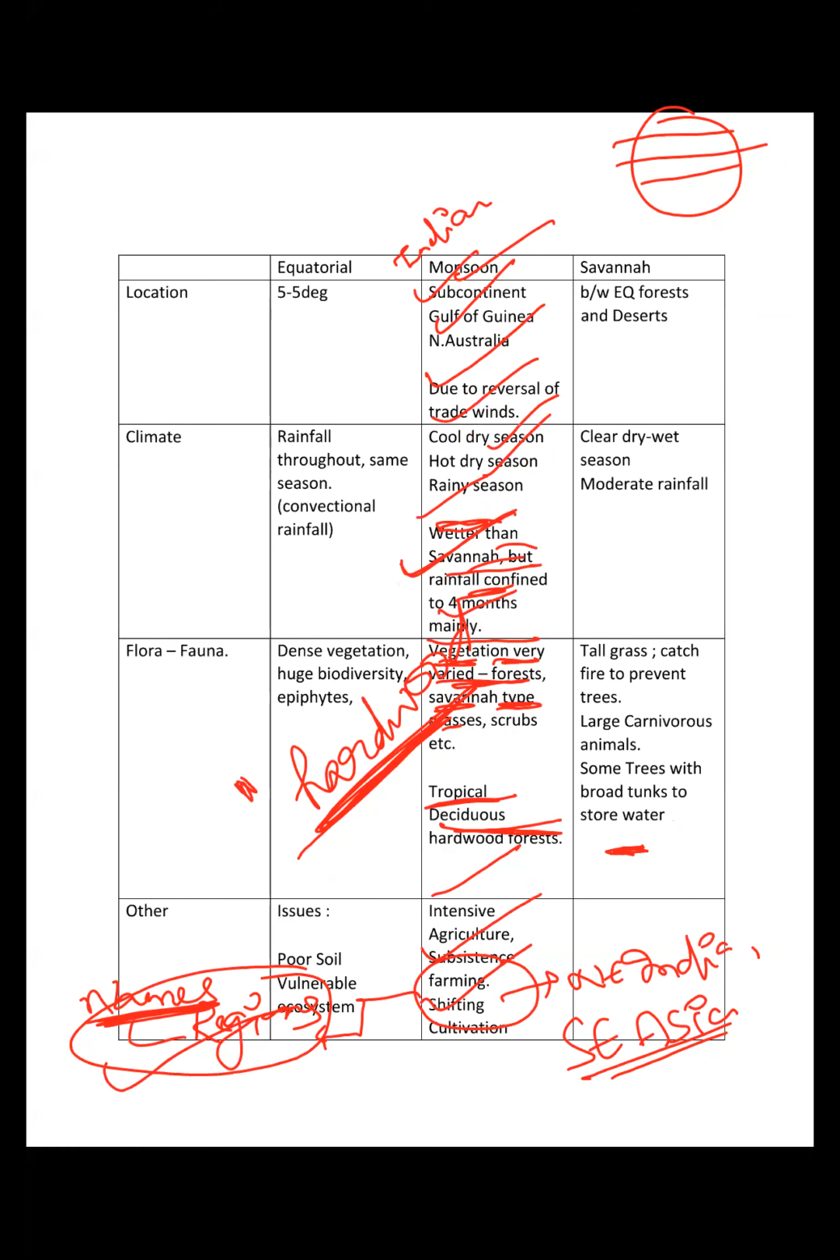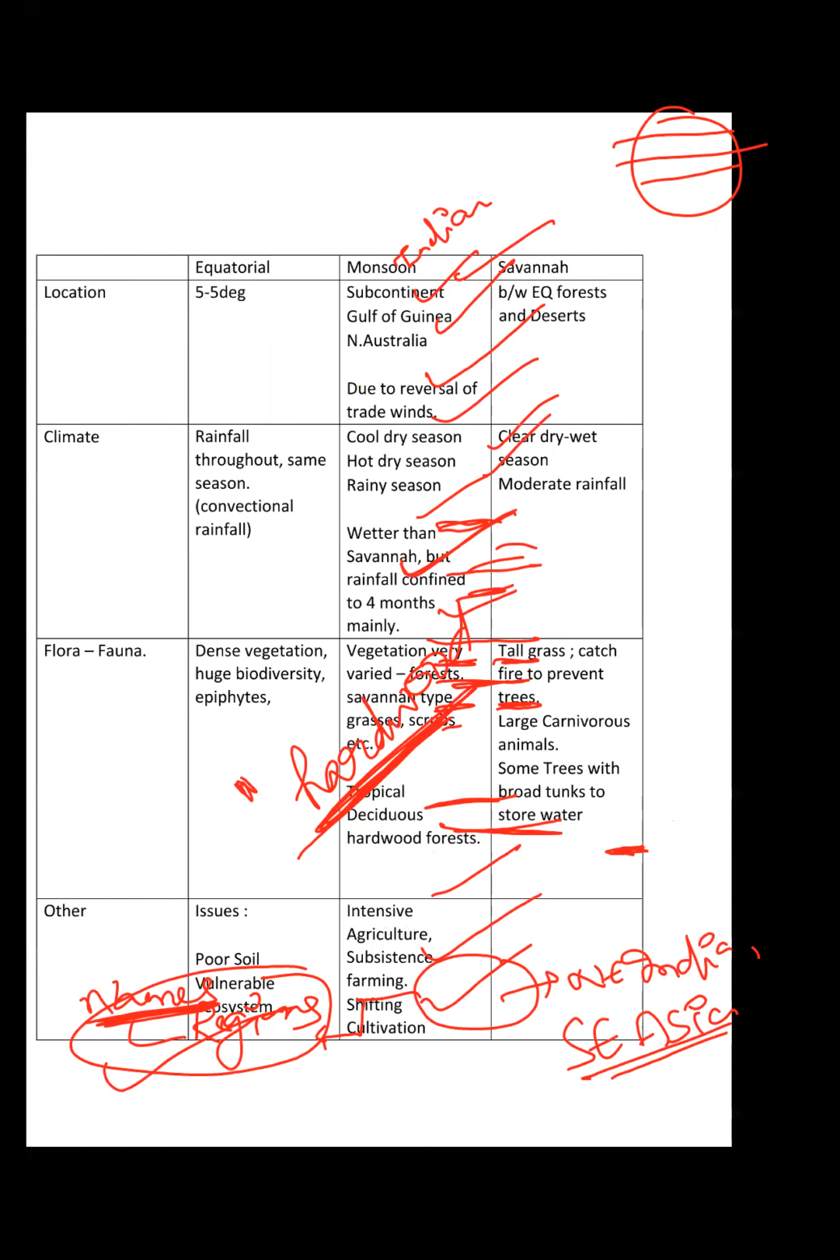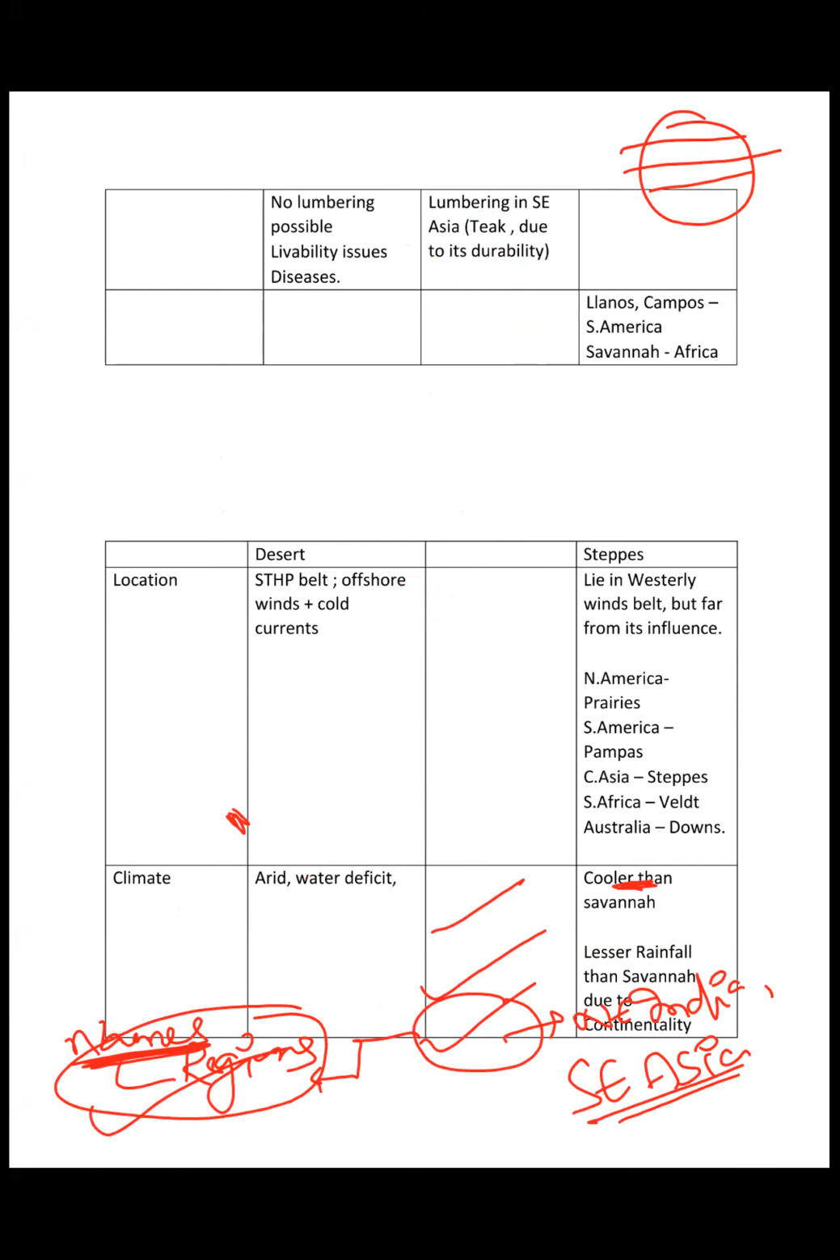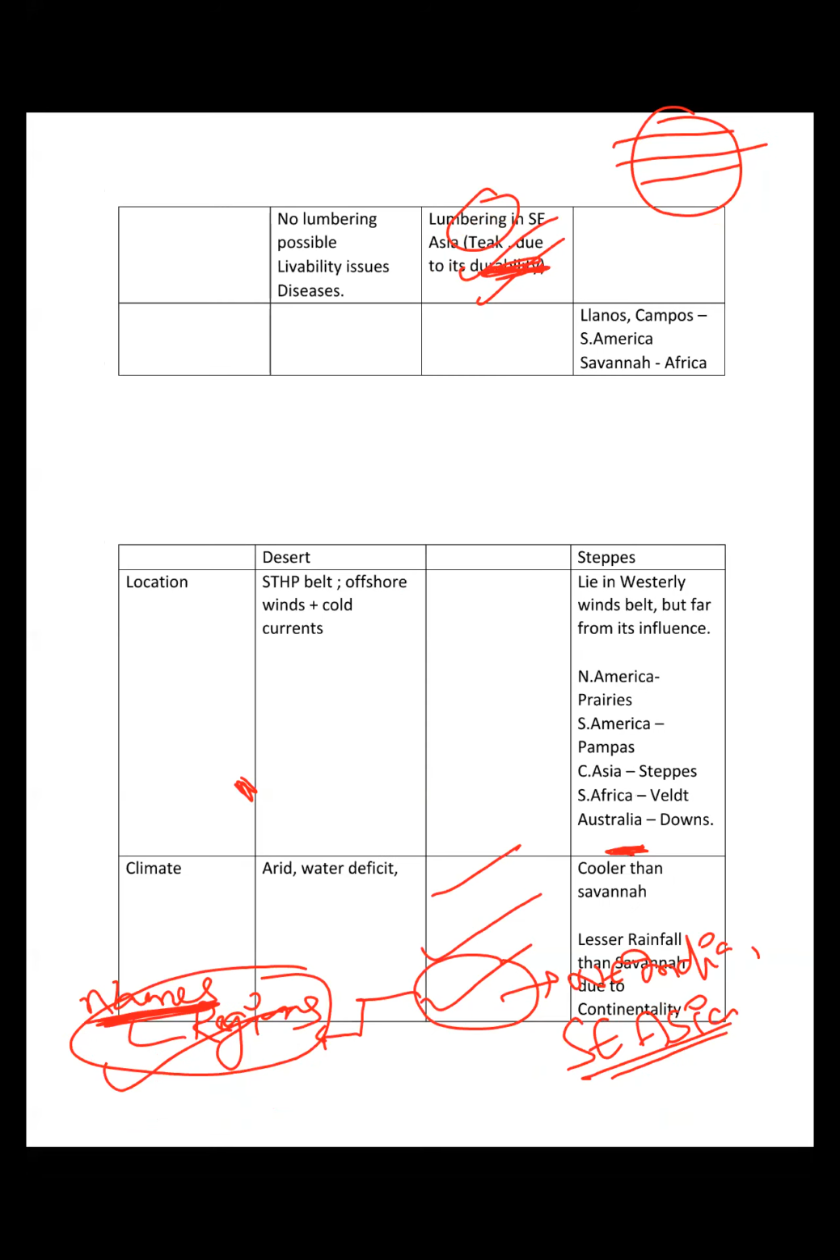Lumbering in Southeast Asia is very prominent. Why? Because the major deciduous tree variety which is found there is teak, and teak is very good in terms of lumbering because it has high durability, right? This is a fact which you have to remember, that lumbering is a major economic occupation in Southeast Asia, which has a monsoonal climate, right? Understood this? Monsoon, I don't think there should be much of an issue.